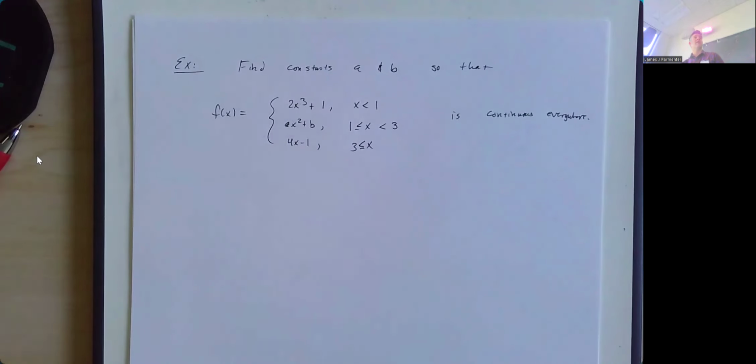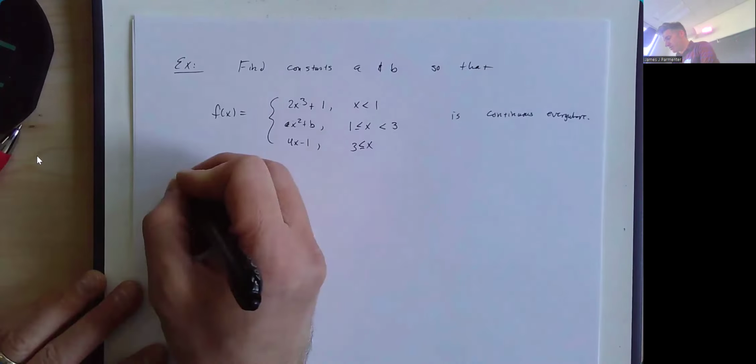So we need to find the values A and B that are going to ensure the limit from either side of the switchover points ends up being the same value. I don't actually need to find f of 1 and f of 3. I know those exist. Let's actually talk about the limits.